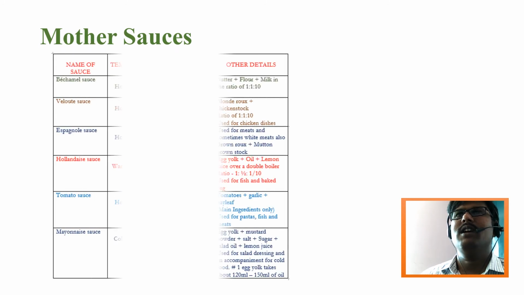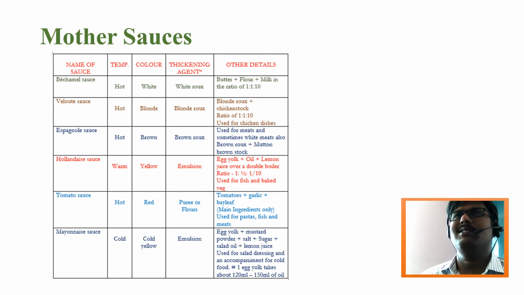Okay, so here I would like to tell you some of the mother sauces. There are 6 mother sauces. The first one is bechamel sauce. It is always served at a hot temperature. The color of bechamel sauce is white, and the thickening agent you use in it is white roux, which is the major ingredient. Along with that, the ratio is also mentioned here: butter, flour, and we have to use fresh milk in it.